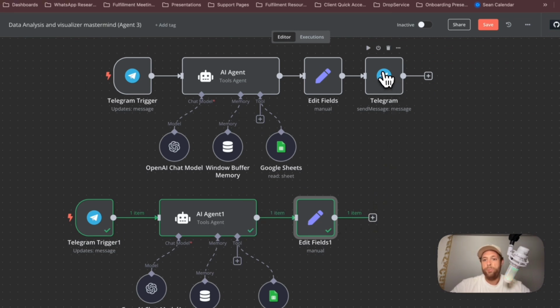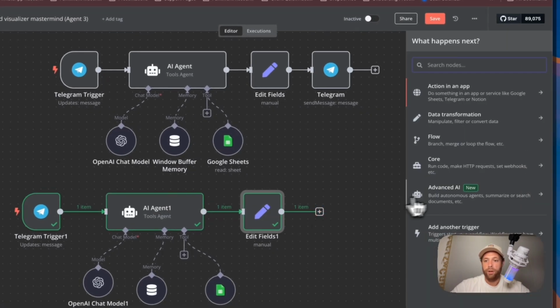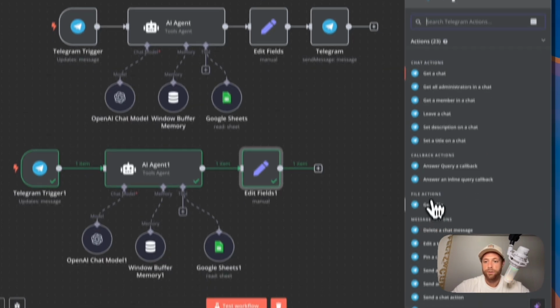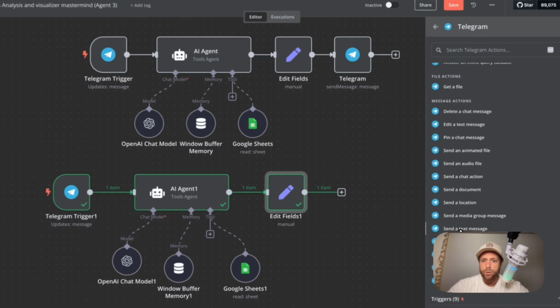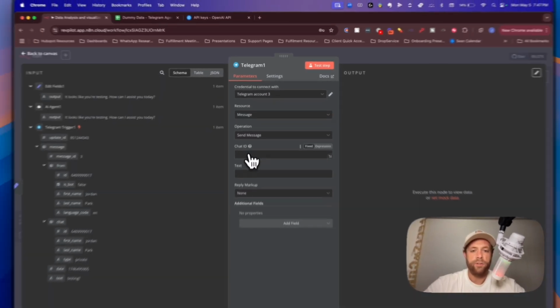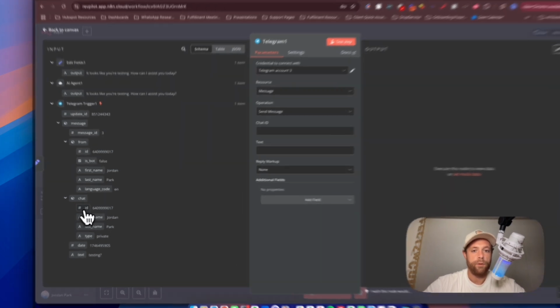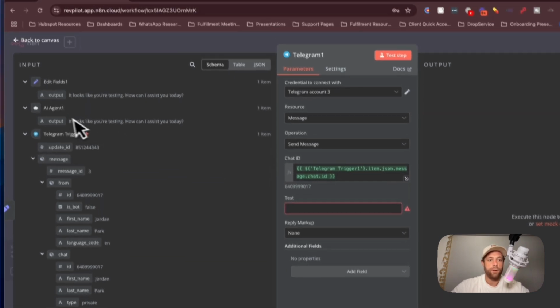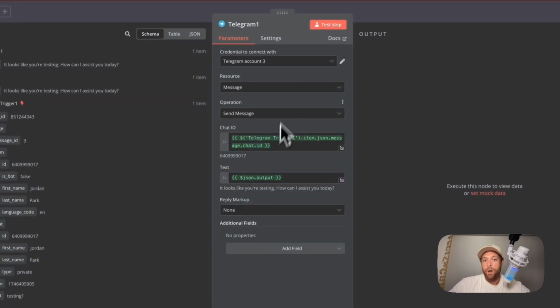Now, the last thing we need to do is post that message back to Telegram. So we're going to send a message back to Telegram. So click here, and then we're going to go to actions, Telegram, select Telegram, send message, which is send a text message right here. So send message, and then we need the chat ID, which you can get from right here. That's all you've got to do. Chat ID, boom. And then the text is going to be the response from the AI agent right there. Boom. Super simple. And we're done, right?